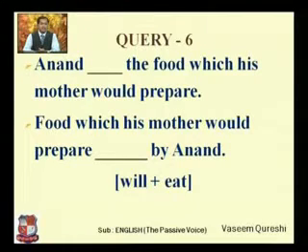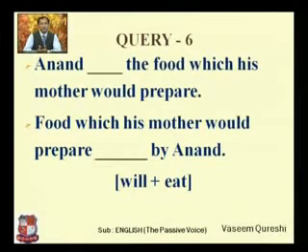And the second sentence, food which his mother would prepare, blank by Anand. Now before the verb there are many words. Food which his mother would prepare. Ultimately you are talking about food, you are not talking about mother. So food is an object and food is thing which will be eaten by Anand.